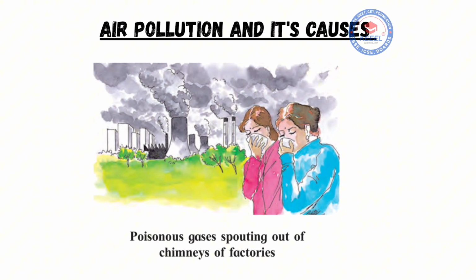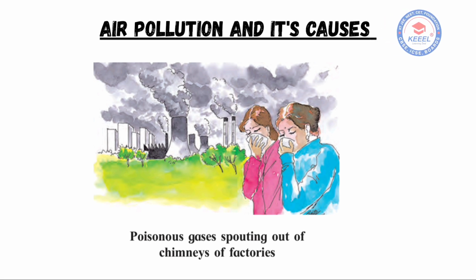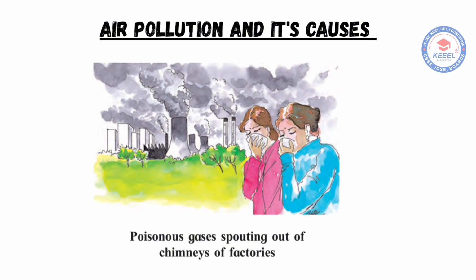Air pollution and its causes. When we burn petrol, diesel, coal, or wood, harmful smoke is released into the air. Factory chimneys also release poisonous gases. Trees help clean the air by taking in carbon dioxide, but when trees are cut, there are fewer trees to absorb carbon dioxide. This increases the amount of carbon dioxide in the air and causes global warming, which means the temperature of the earth rises.